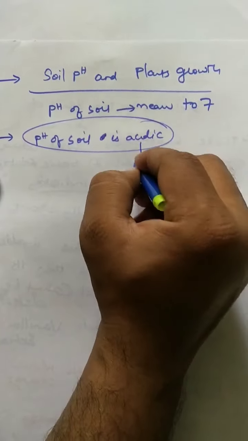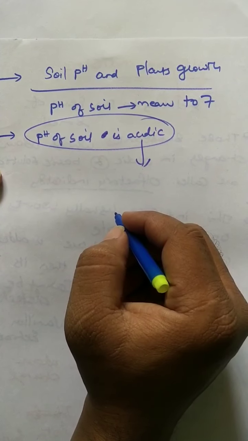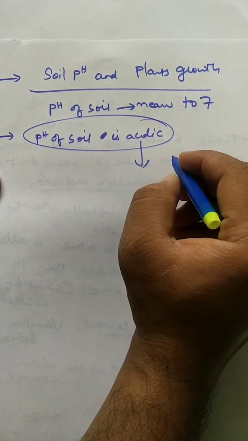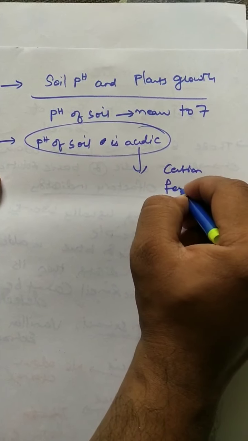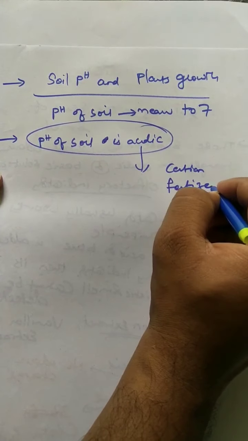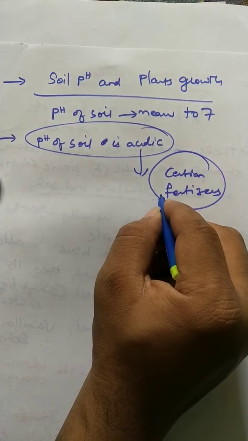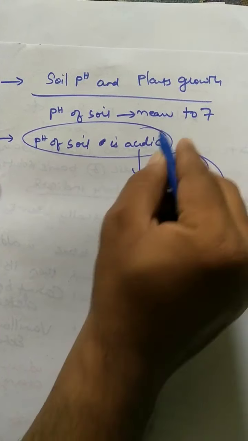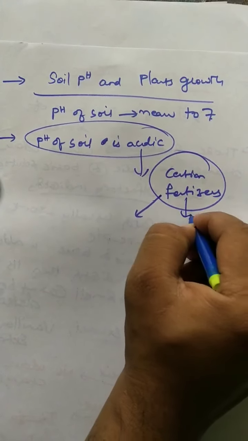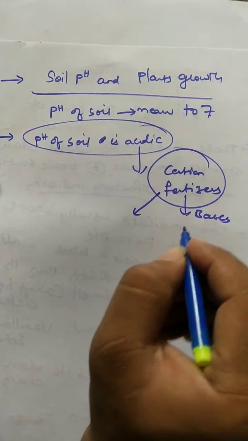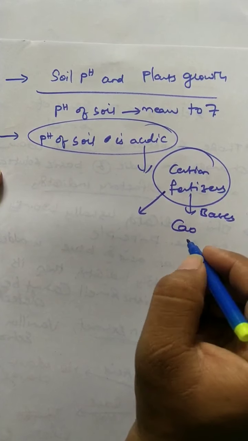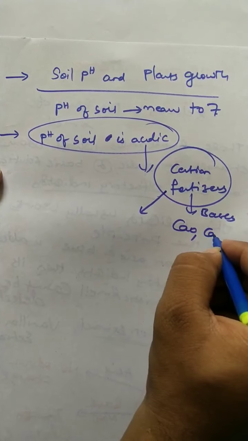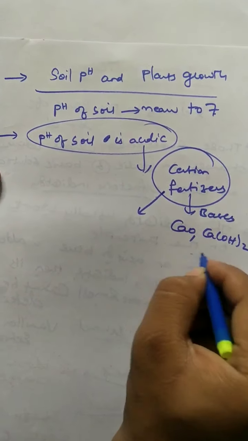If the soil is found to be acidic, then the experts will advise mixing certain fertilizers in the soil in order to make the pH nearer to 7. Why? Because these fertilizers must be bases. What are the fertilizers we use for treating acidic soil? Calcium oxide, calcium hydroxide, calcium carbonate.